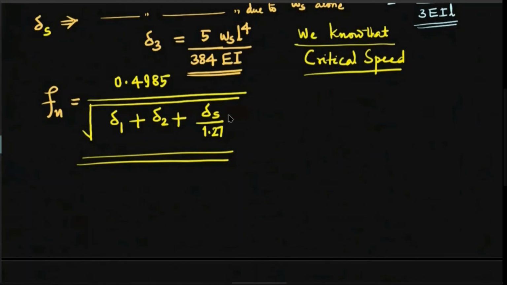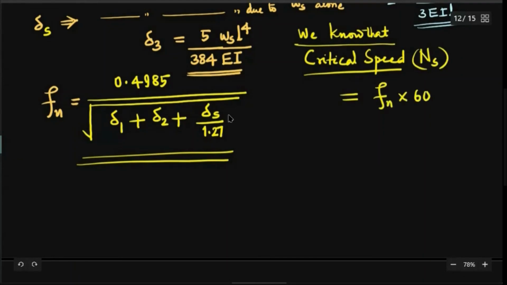I'll write it in RPM. So you can write this Fn multiplied by 60. Fn is in RPS, or cycles per second, or hertz, multiplied by 60, so we get the value in RPM. This is the answer to the question.